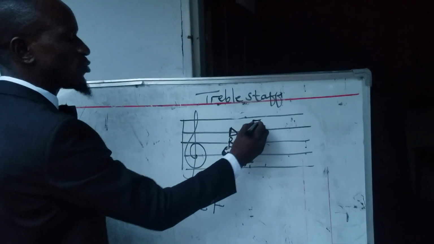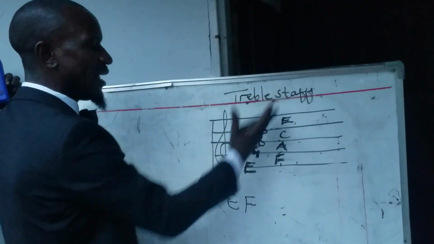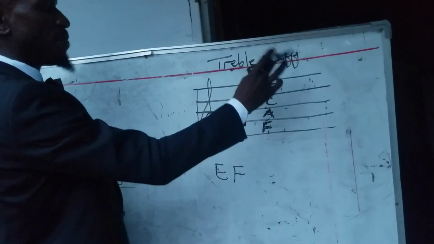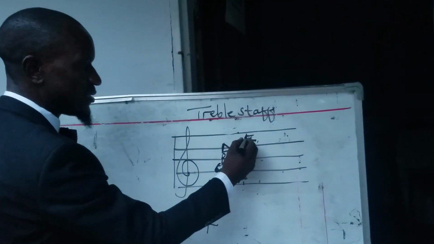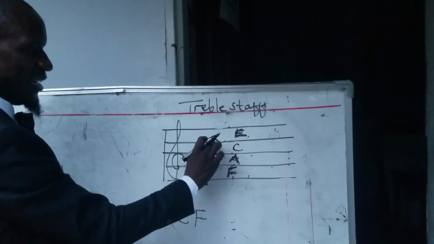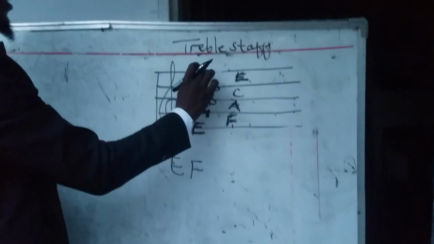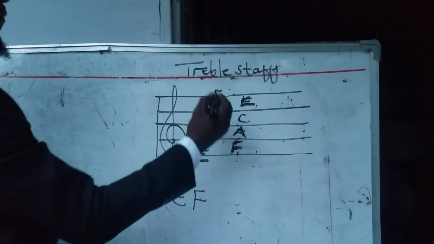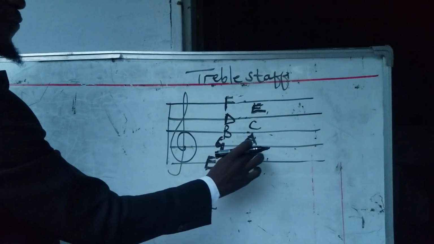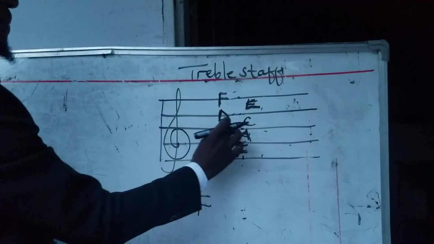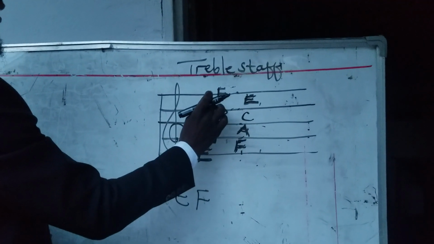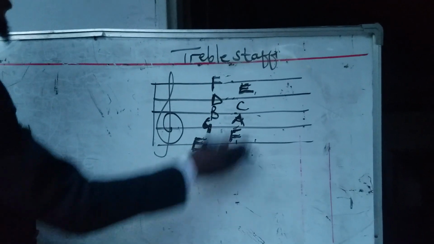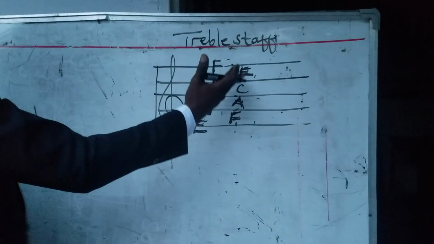Now, look at what I'm doing here. I'm separating lines from spaces. So this space is E because it is after this line D, then E. Then this line is going to be F. So we have E, F, G, A, B, C, D, E, F. So these are the lines and spaces that we have on the treble staff.